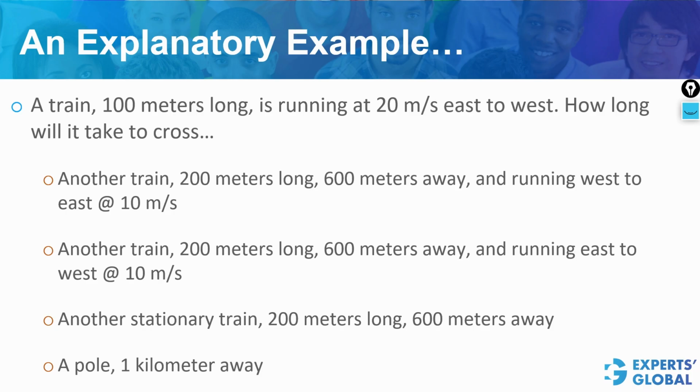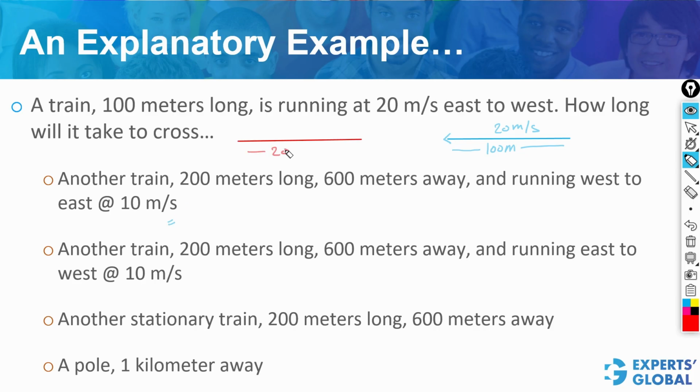A set of explanatory questions. Please pause the video and solve these. This train is 100 meters long, moving at 20 meters per second in east to west direction. Now the first question here. Another train is 200 meters long. It is moving at 10 meters per second, running from west to east direction, and the distance between these two trains is 600 meters. I'm sorry, my diagram is not drawn to the scale at all. So how long will this train take to cross the other train?